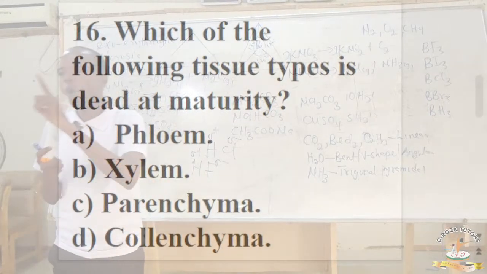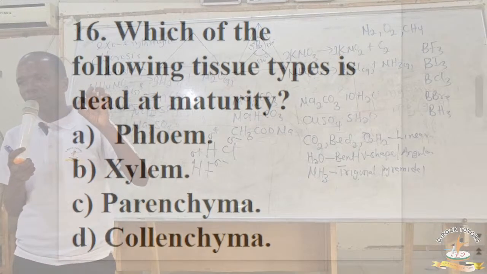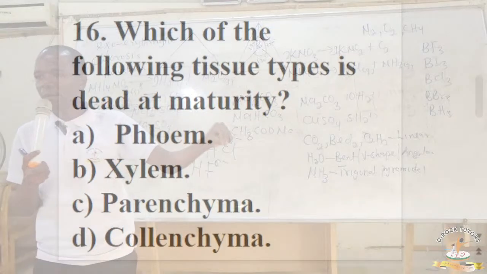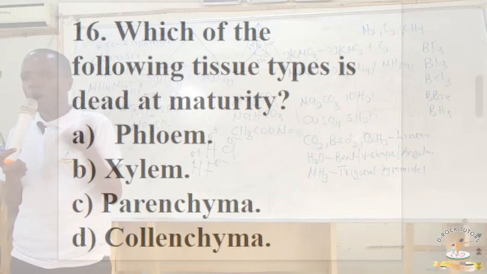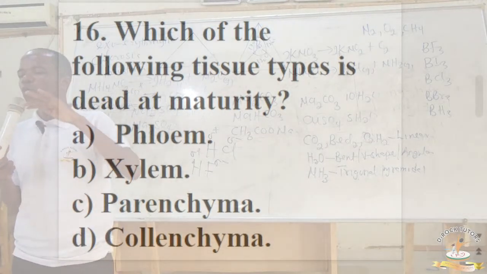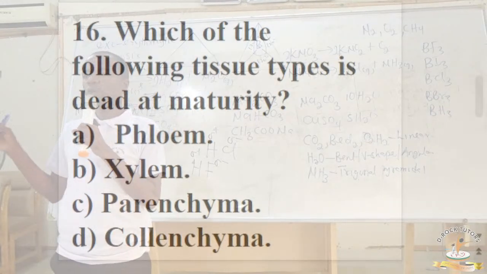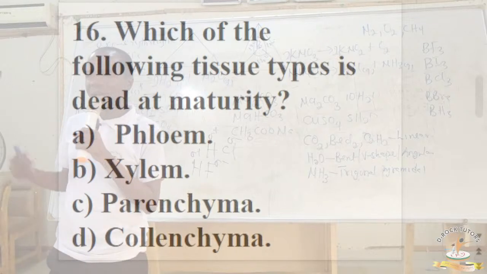The only xylem tissue that remains living at maturity is xylem parenchyma. Where are they found? They are found in leaves of plants. All right, xylem parenchyma. They are the only xylem that remains alive or living at maturity. But the rest, the majority of xylem at maturity, they are dead.